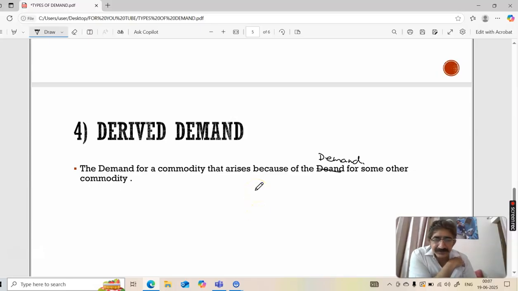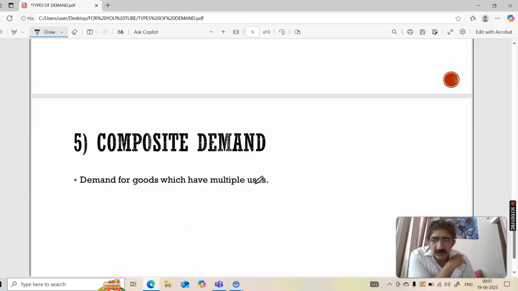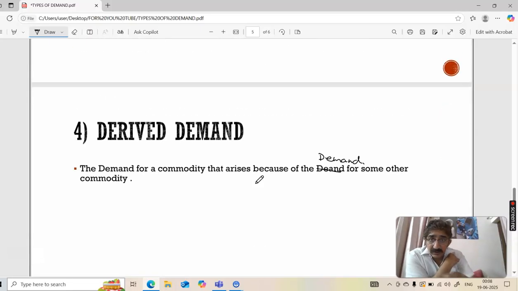For that matter, I think these two examples are sufficient. Okay. Now I move further. Composite demand. One more thing, I'm forgetting one thing. One very good example. Derived demand is also, I must mention this, for labor. For a particular type of labor, when there is demand, it means they are required for producing something.